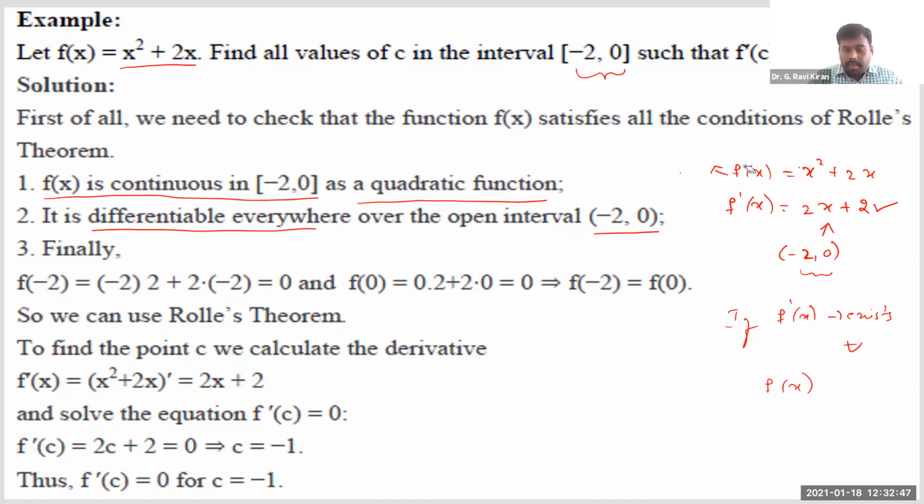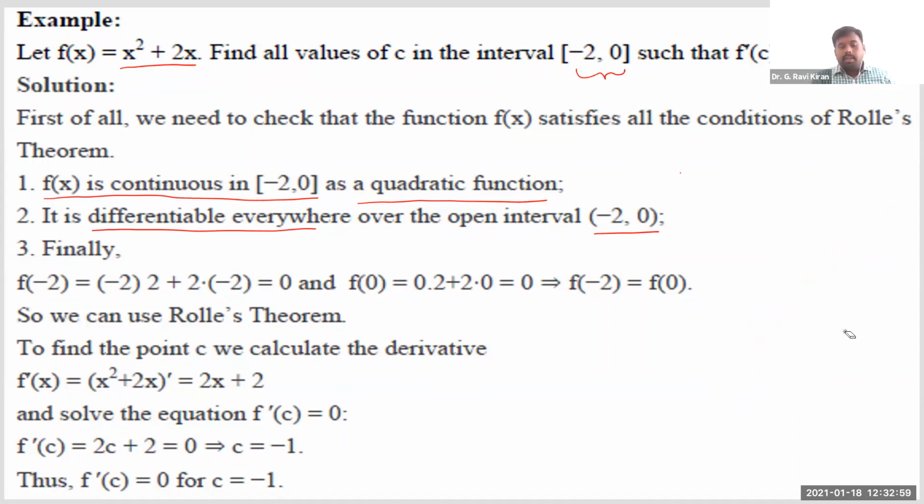Right? Now see, I have verified continuity and the differentiability also. Because the function f of x is both continuous as well as differentiable, I can check now the third condition. What is the third condition? Function values at the endpoints must be the same. So I need to now calculate f of minus 2 and then f of 0. If these two are equal, then I can go for verification of Rolle's mean value theorem.